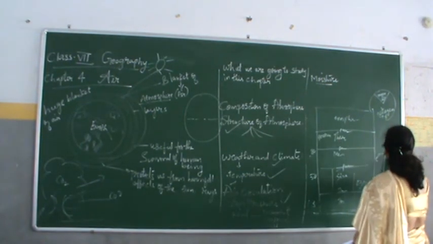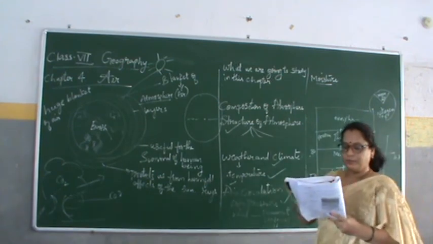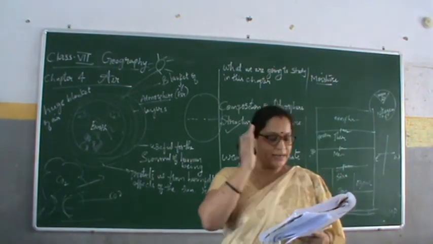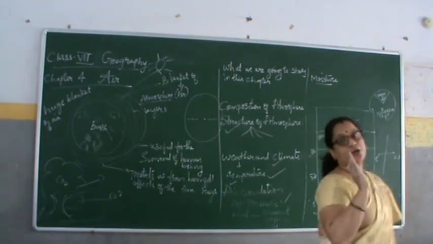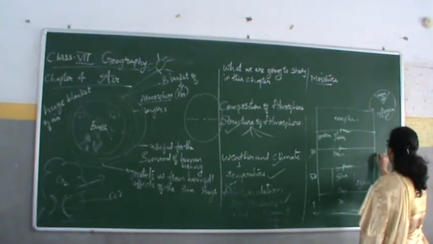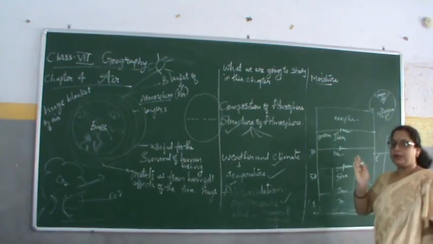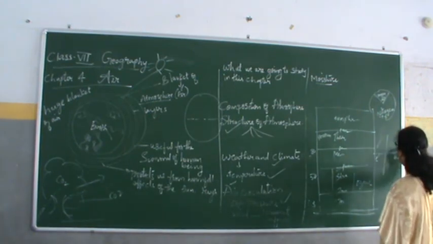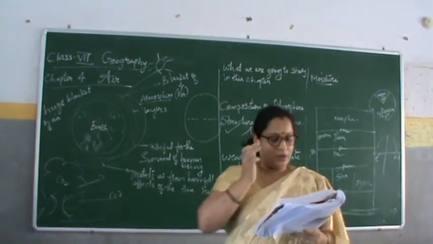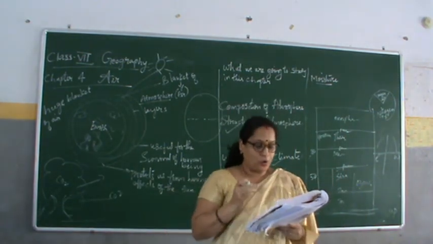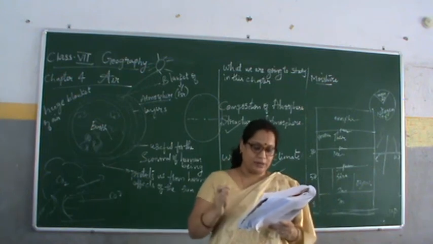Easterlies and westerlies are the permanent winds. These blow constantly in a particular direction. So this will blow in a particular direction.